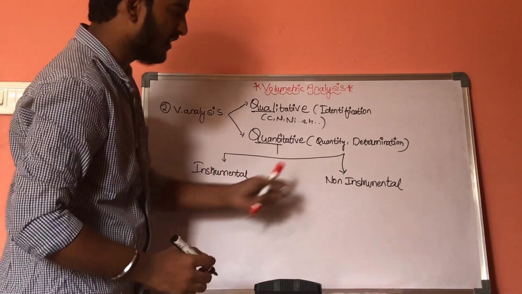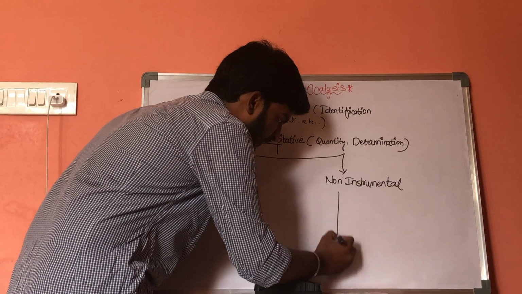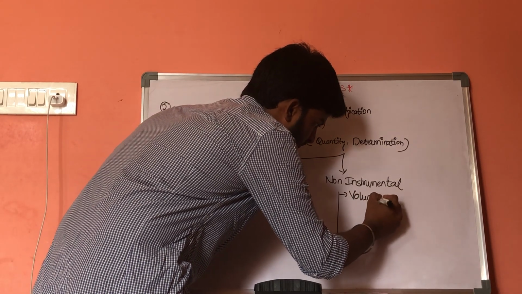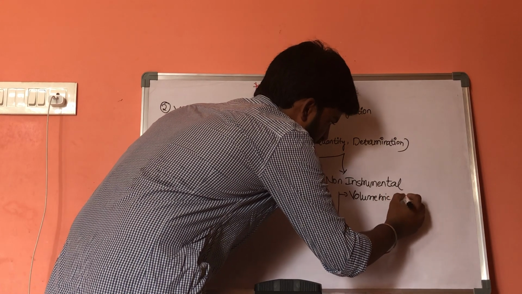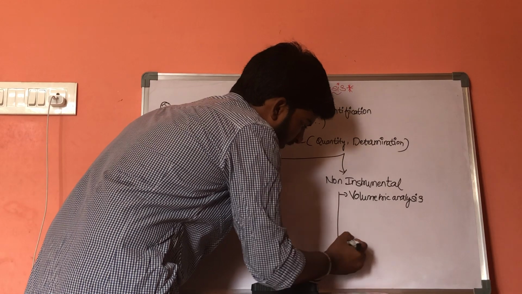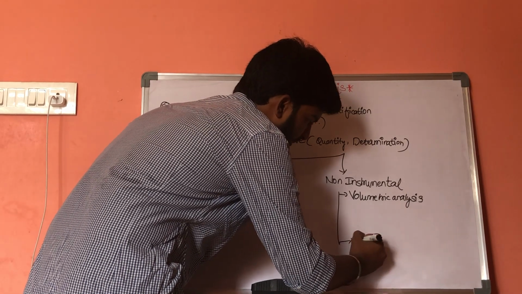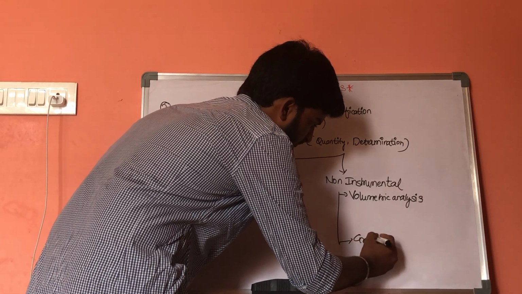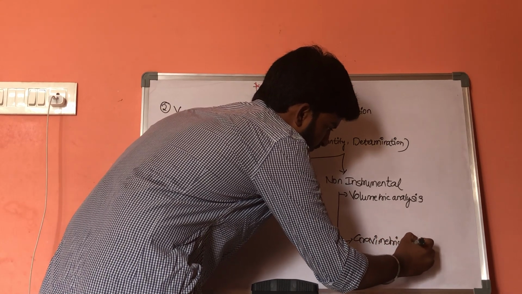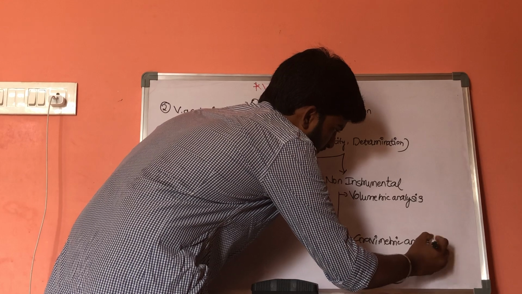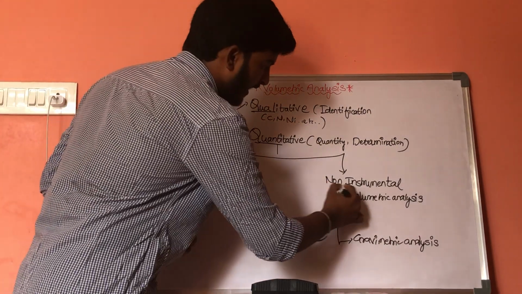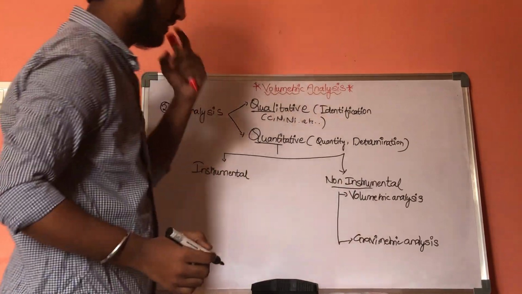Now, in non-instrumental, we come across volumetric analysis and the other one is gravimetric analysis.